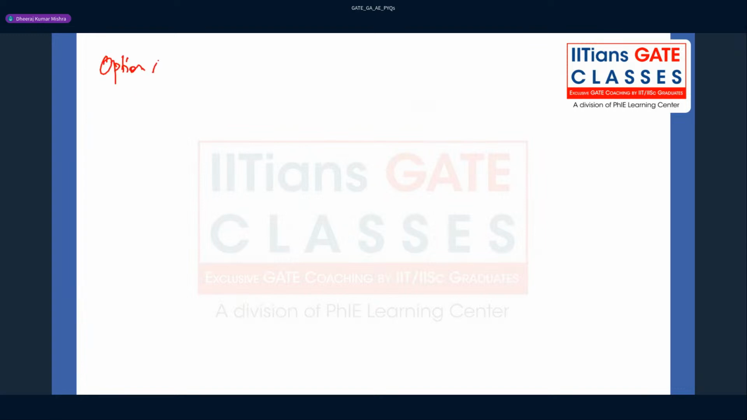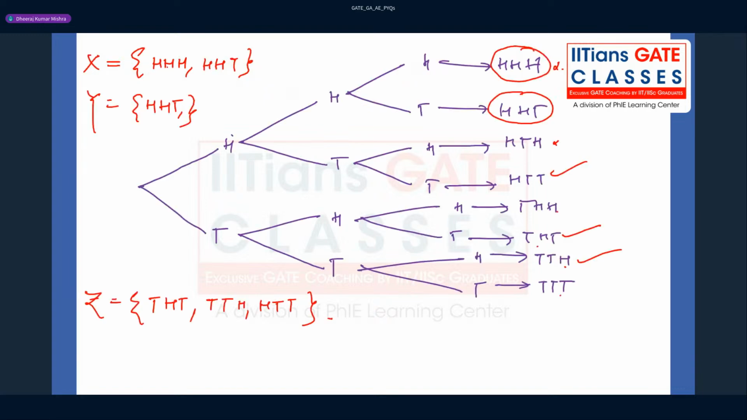Option 1. X and y, we have to prove they are not independent. So what is the case here? Probability of x intersection y should be equal to probability of x times probability of y. This is the condition for independence. I believe everybody knows, right? So now what is x intersection y, guys?